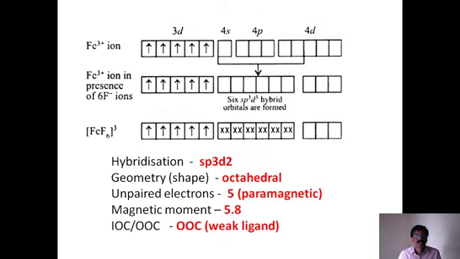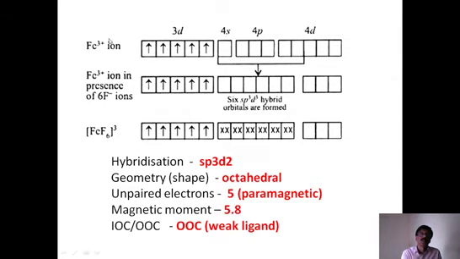Now one more example with iron in plus 3, but with F6, that is, it has fluoride as the ligand. So the ligand is changed here. Already we know Fe plus 3. So the Fe plus 3 ion has the orbital arrangement like this: 5 electrons are there in 3d, and 4s is empty, 4p is empty, 4d is empty.